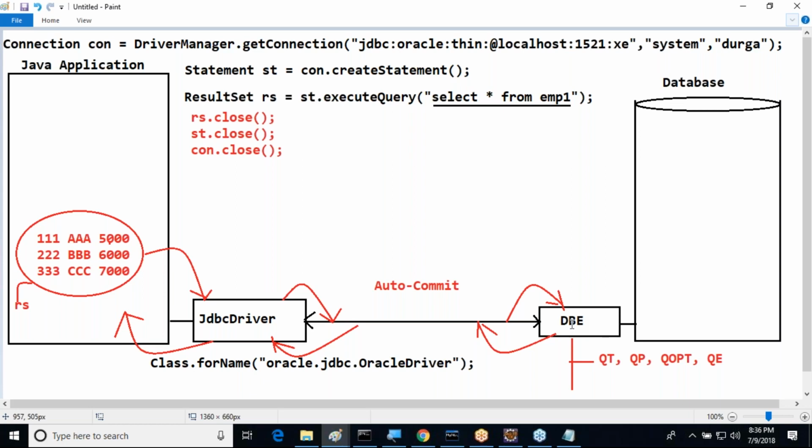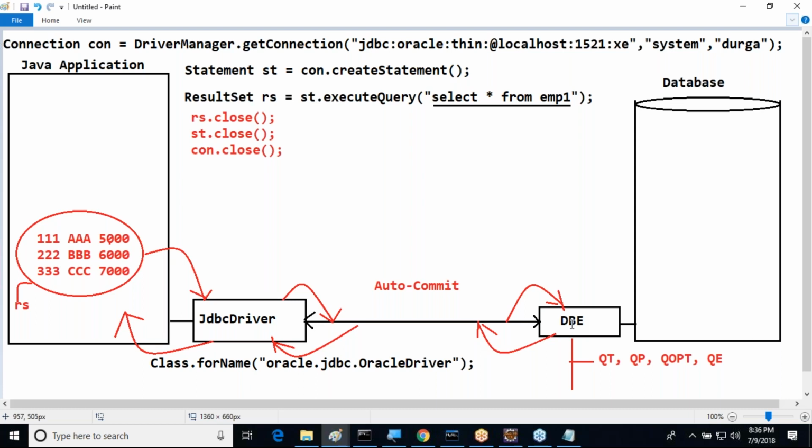In the case of JDBC, when we establish a connection between a Java application and a database, that connection automatically has auto commit mode. What is the meaning of auto commit mode? When we submit an SQL query, the connection carries that SQL query to the database engine. The database engine executes that SQL query and stores the results in the database permanently. The word permanently gives us persistence. That's why JDBC is a persistence mechanism.